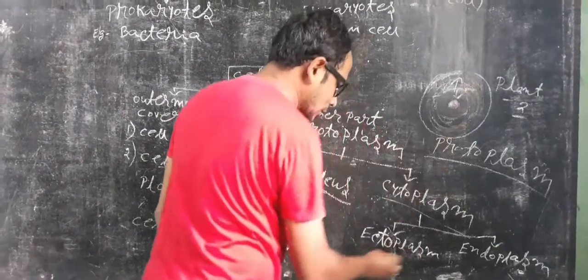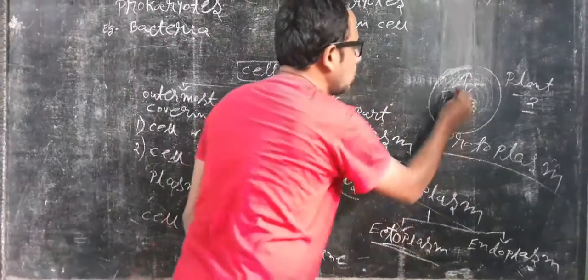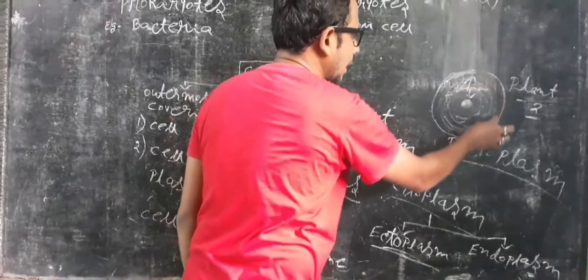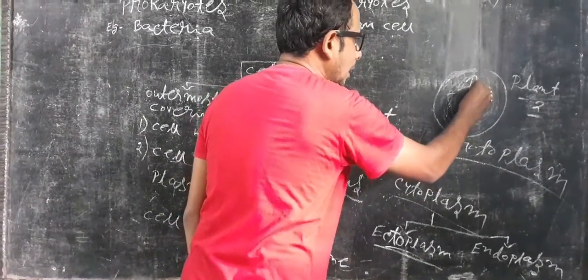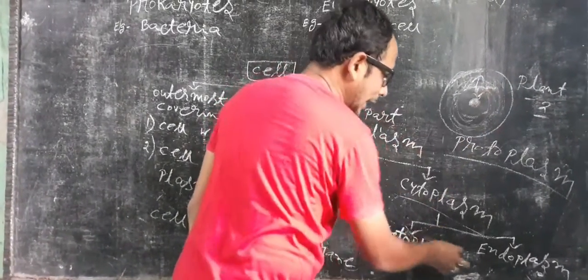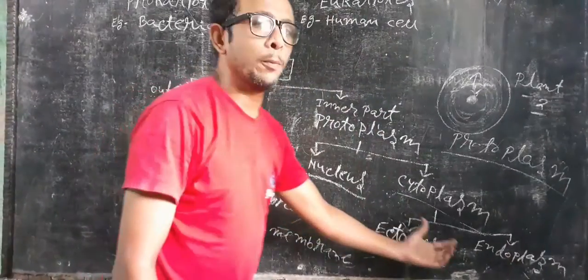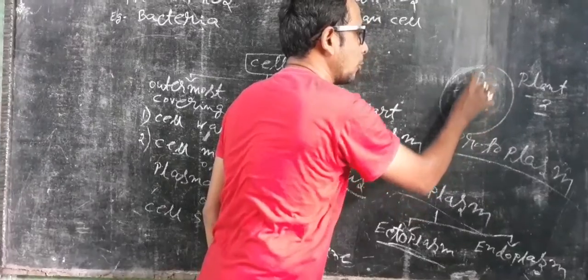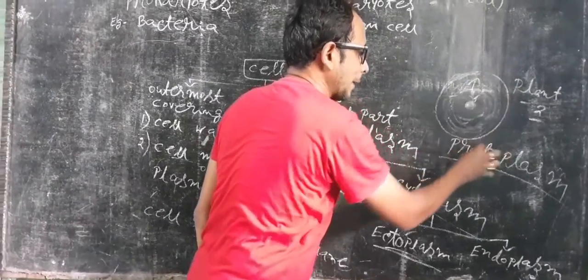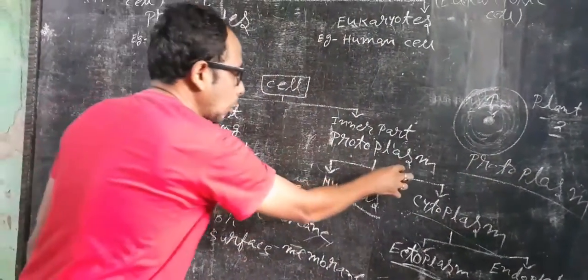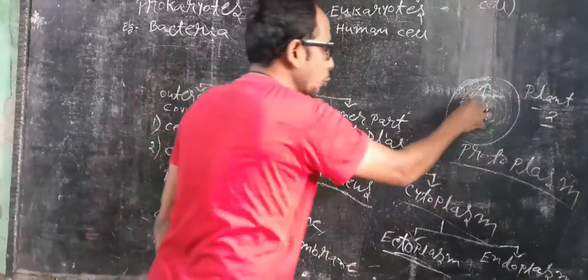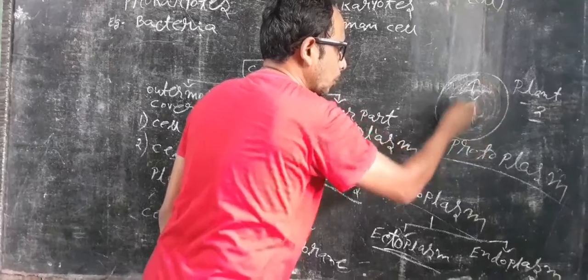The outermost part, towards the surface membrane or cell membrane, is known as the ectoplasm, and the part towards the nuclear membrane is known as the endoplasm. So cytoplasm has 2 parts: endoplasm towards the nucleus and ectoplasm towards the surface membrane. So protoplasm means the total inside part, which has 2 parts: nucleus and cytoplasm.